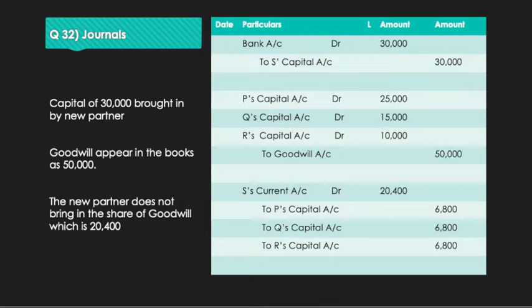Because the new partner has acquired the share equally from all the old partners. Thus the sacrificing ratio is equal. With this, we have come to the end of question number 32. Please understand very carefully. Here we had done the calculation of goodwill, found out the share of goodwill of the new partner, and then gone ahead with the 3 journal entries.